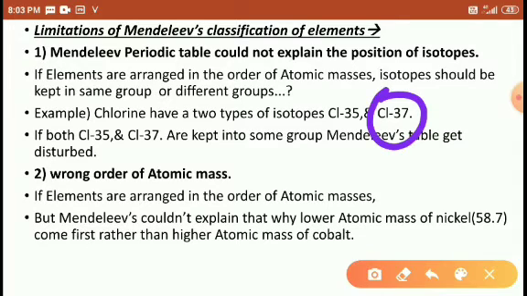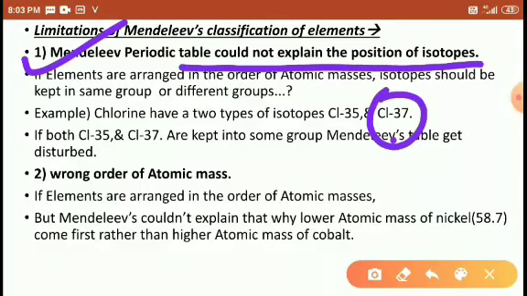So that's why Mendeleev's table fails to explain the position of the isotopes, right, students?